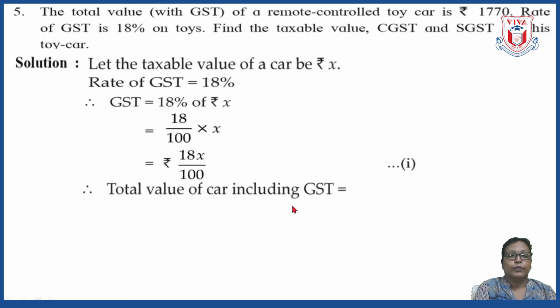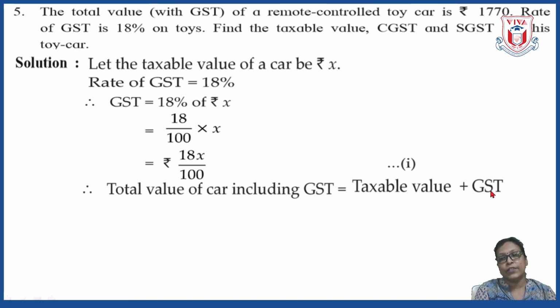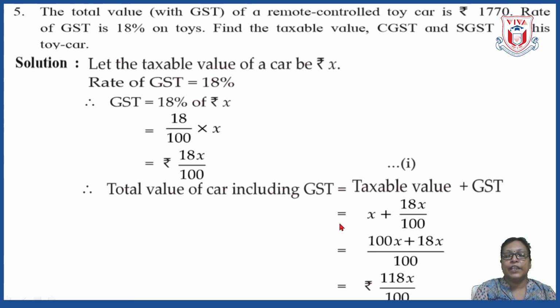Now next, total value of car including GST is equal to taxable value plus GST. As I told in the beginning, total value consists of two components, taxable value plus GST. So here we can write down that taxable value is equal to X and GST is 18x upon 100 which we have calculated.